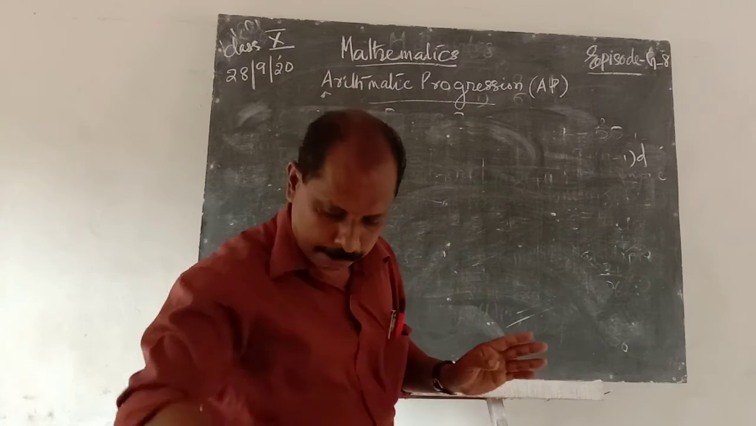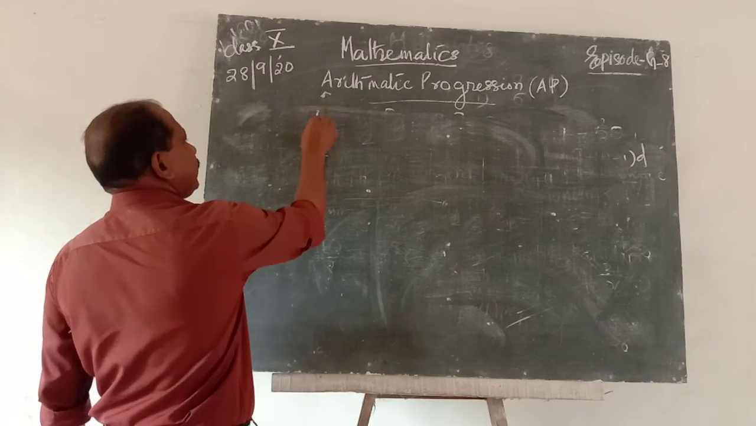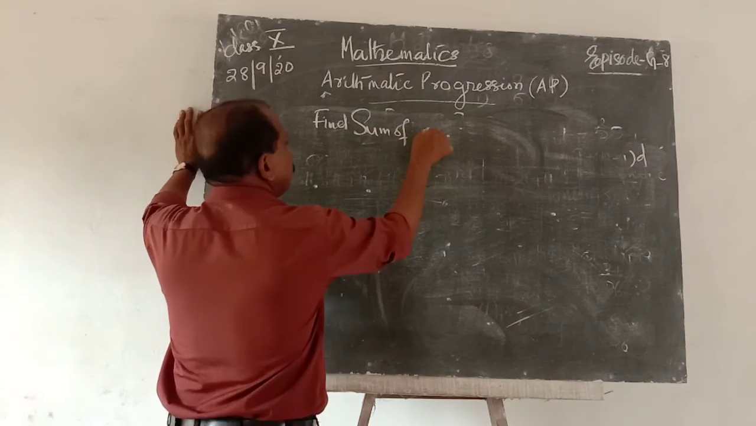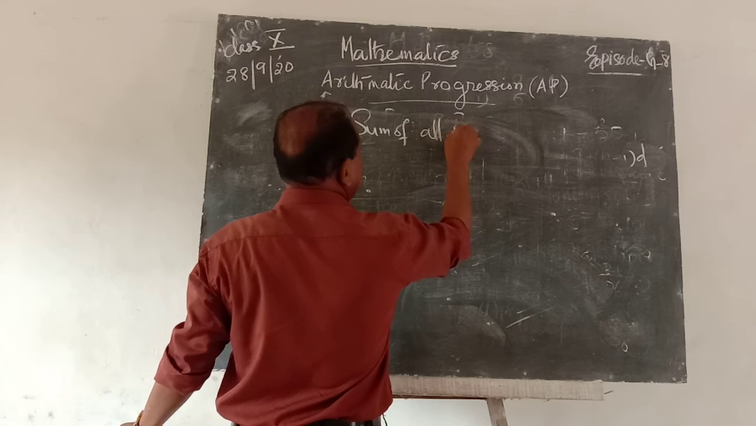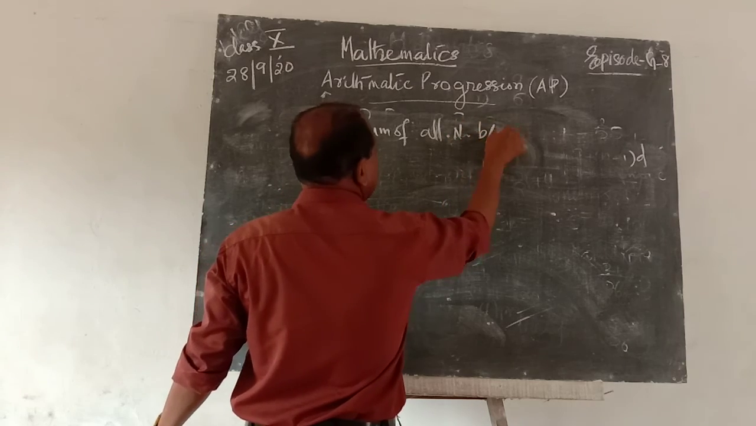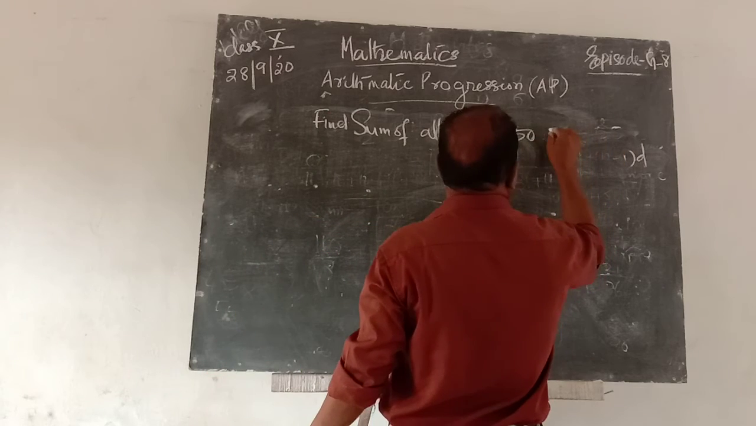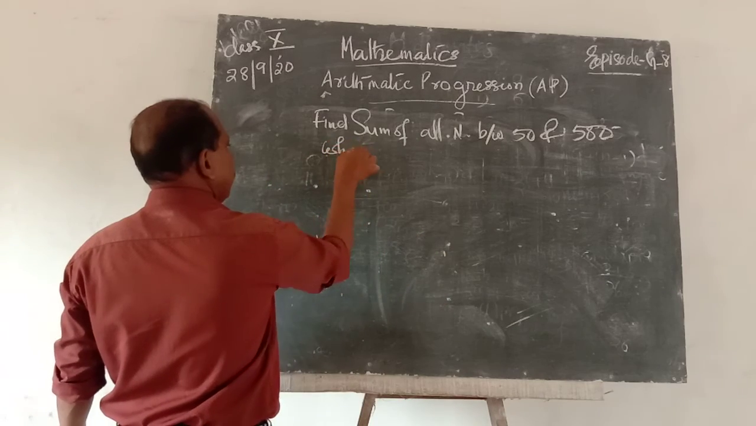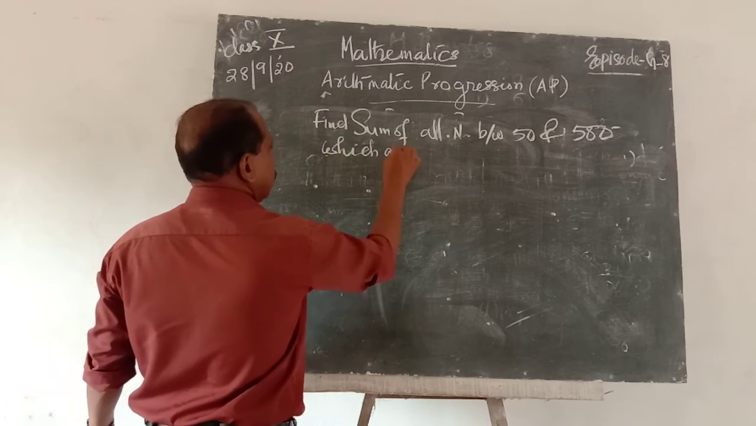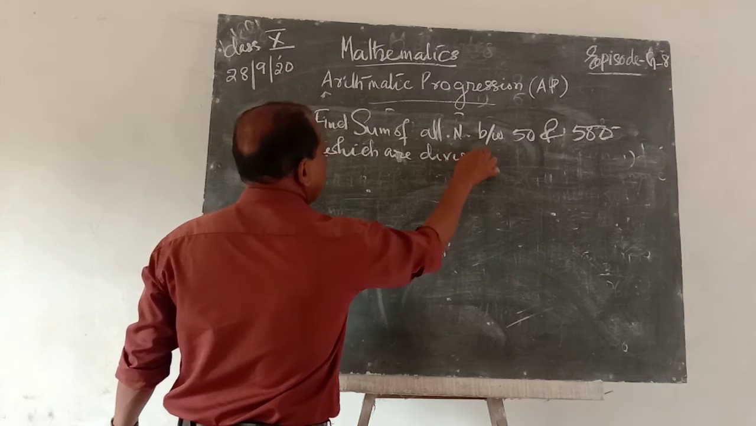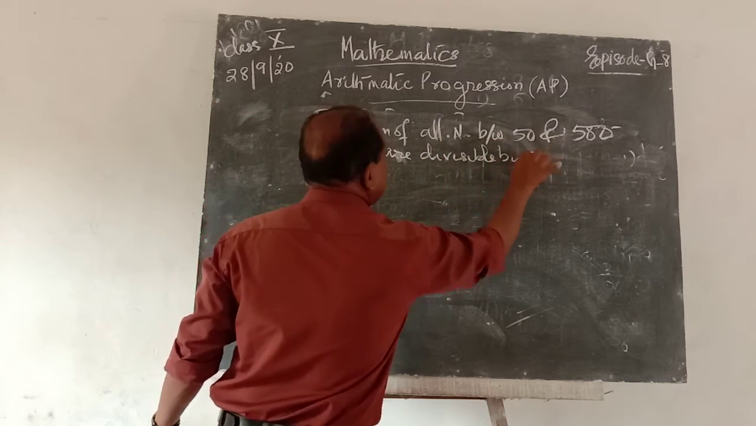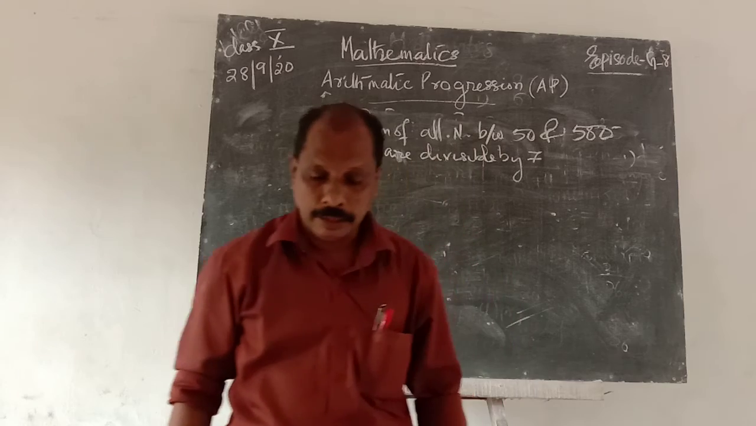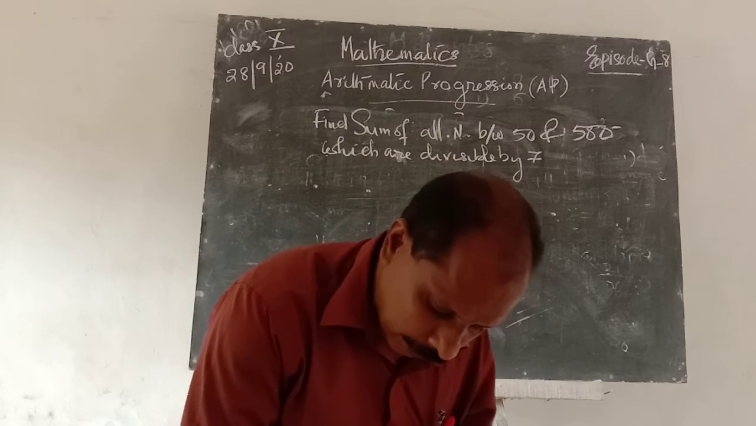Then, for example, there is a question: find the sum of all numbers between 50 and 500 which are divisible by 7. This is the question. Find the sum of all numbers between 50 and 500 which are divisible by 7.